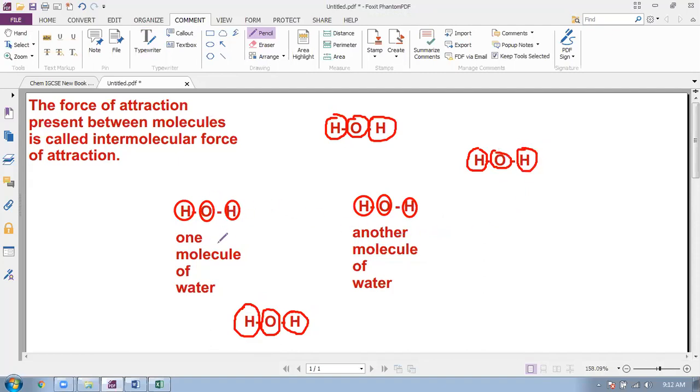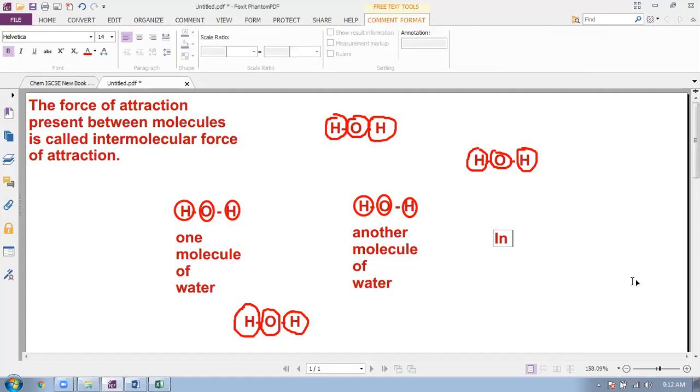Now this is one molecule of water, this is another molecule of water, and another, and another. In each molecule, covalent bonds are present between hydrogen and oxygen.